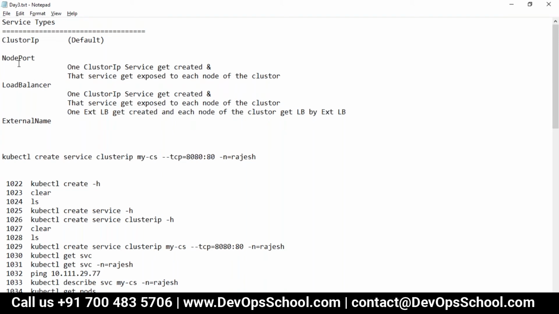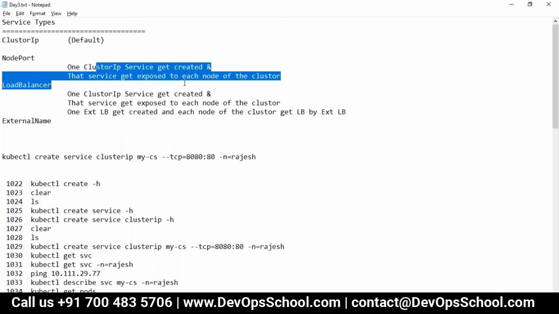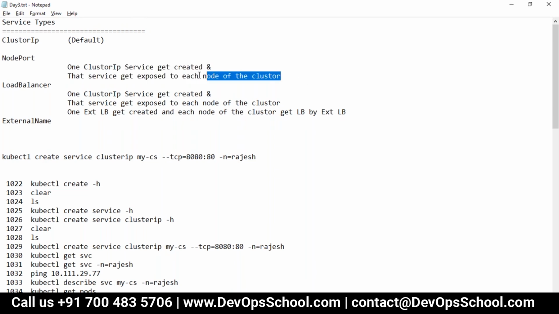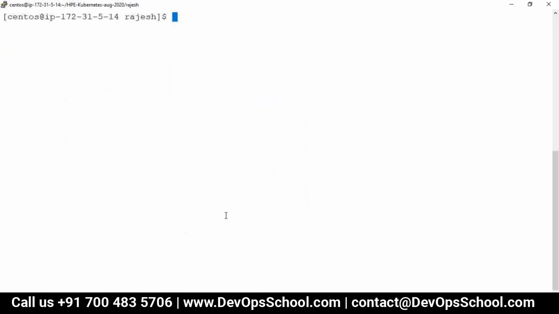Yeah, so when you create this kind of service, which is a node port, it will create one cluster IP, which you just now tried out, and this service gets exposed to each node. I said each node of the cluster. That's called node port. Okay, so if you see here, this is my workstation. Now I'm going to create a node port. So kubectl, look at my screen.